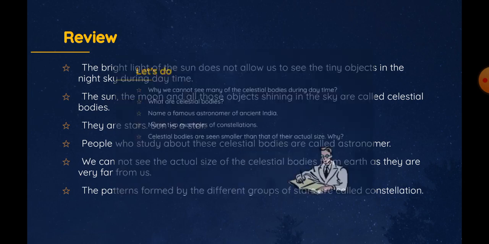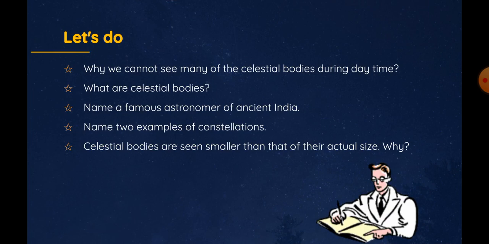Now I want you to write down the answers for these questions. I'll read it out for you. Why can we not see many of the celestial bodies during daytime? What are celestial bodies? Name a famous astronomer of ancient India. Name 2 examples of constellations. Celestial bodies are seen smaller than their actual size. Why? I hope you'll be able to note down the answers.